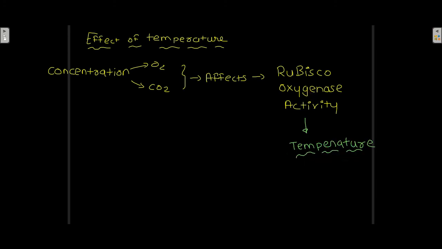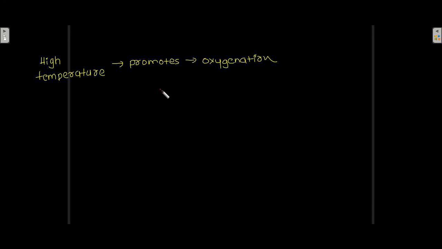High temperature promotes oxygenation, and if oxygenation is promoted then photorespiration will take place, that is, formation of 2-phosphoglycolate would be promoted at high temperatures.